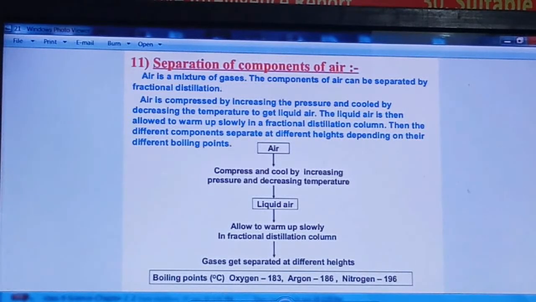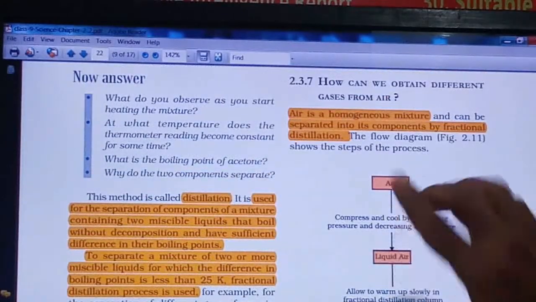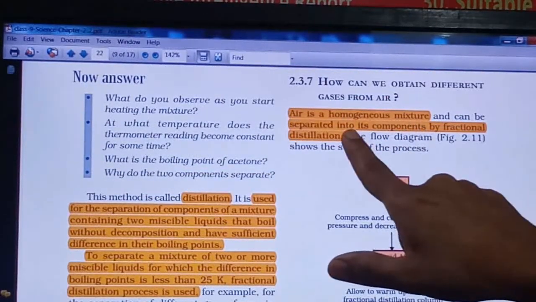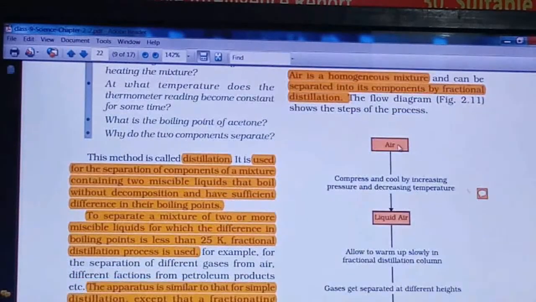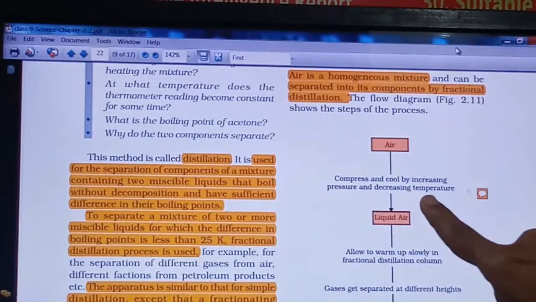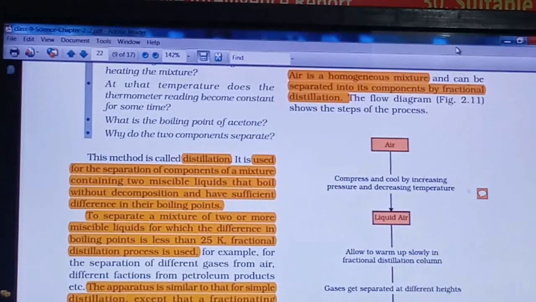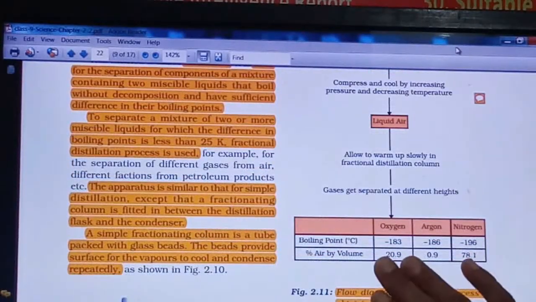The same you can see in your textbook. Here also a flow chart is given. Air is a homogeneous mixture and its different components can be separated by the fractional distillation process. Air is compressed and cooled by increasing pressure and decreasing temperature, and this liquid air is allowed to slowly warm up. Here a table is given.